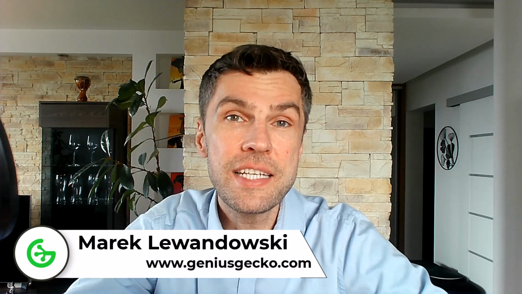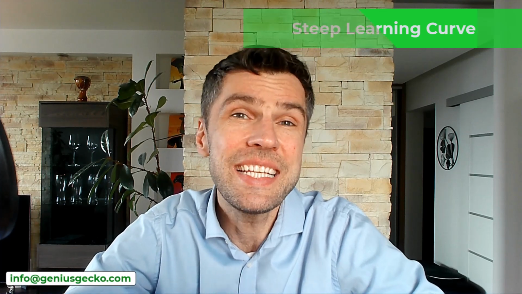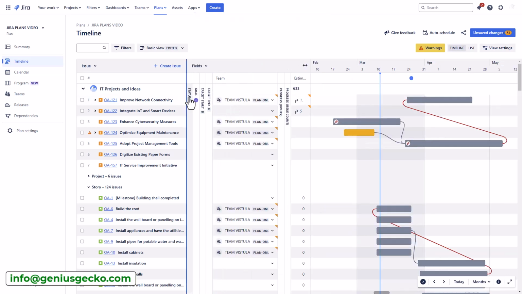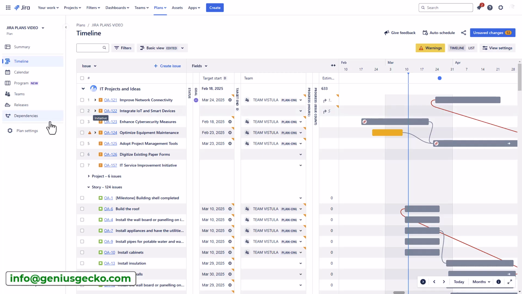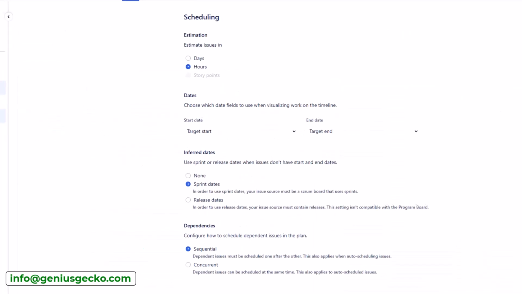So why you might regret using Jira Plans? First up, the steep learning curve. Jira Plans introduces a significant level of complexity on top of standard Jira. Understanding how to configure plans, manage dependencies, and interpret data requires some time and effort. For teams used to simpler project management tools, this transition can be overwhelming.